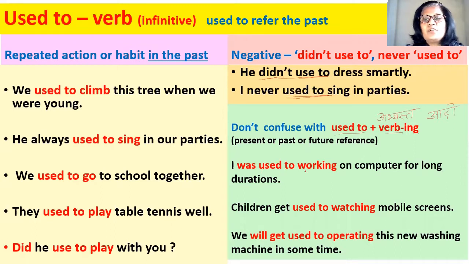Okay, so I was used to working on computer for long durations. So यहाँ used to working आया है, ये used to different है. Used to with present continuous form. I was used to working on computer for long duration. तो मैं कंप्यूटर पर लंबे ड्यूरेशंस के लिए काम करने का आदी था या अभ्यस्त था.